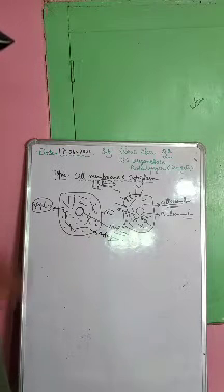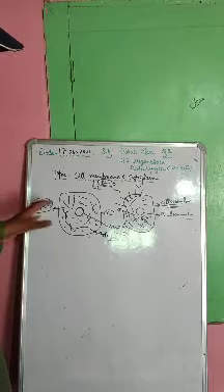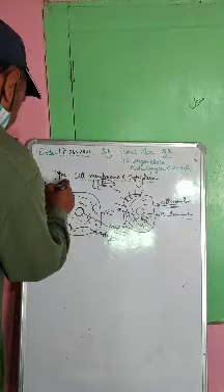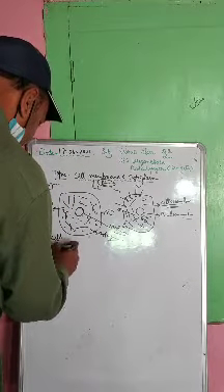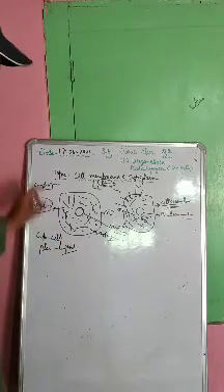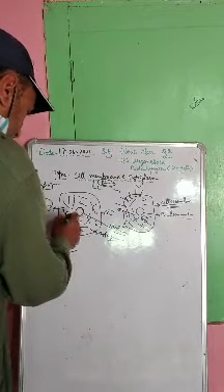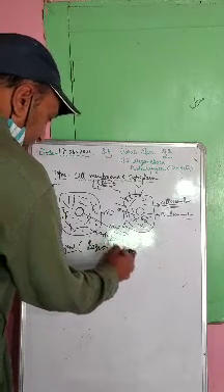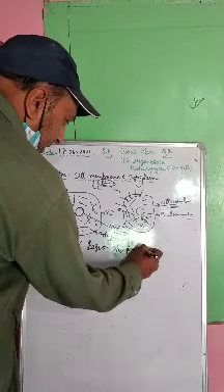How can we identify or recognize cytoplasm in a cell? Let's focus on the term cytoplasm. Cyto means cell, plasm means liquid. So we say the liquid part of the cell. Please remember this, the cytoplasm is a region between plasma membrane and nuclear membrane.